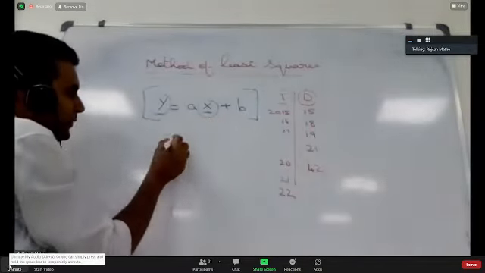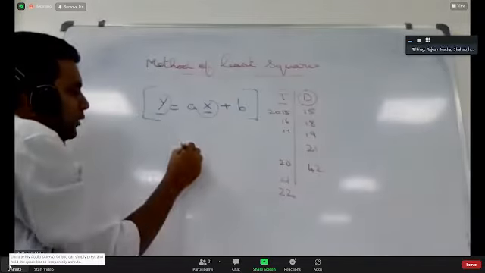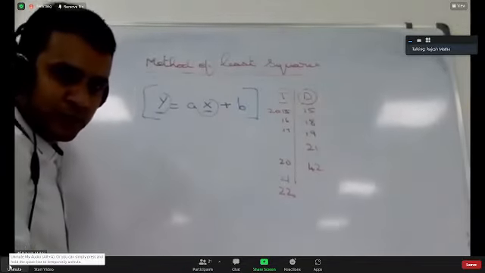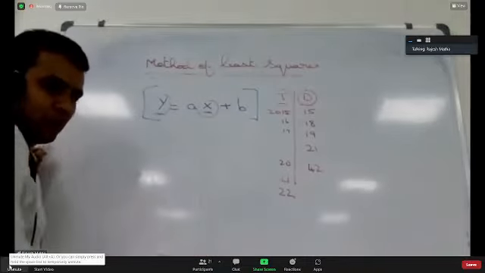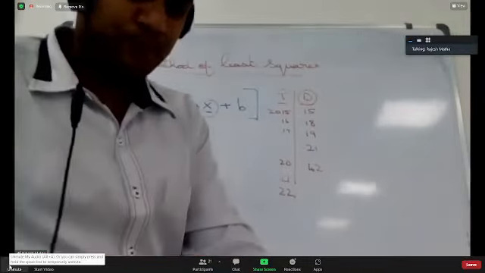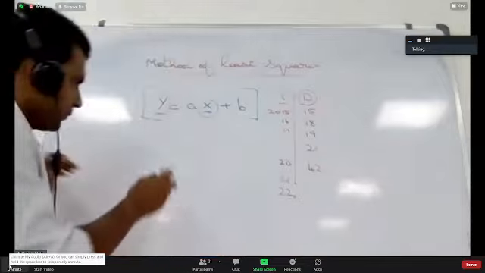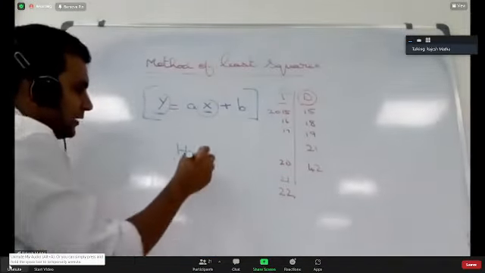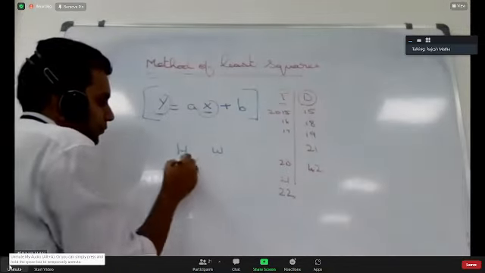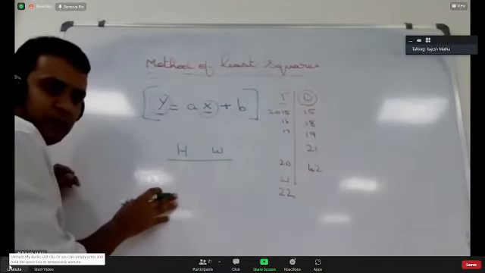Like for example, if I have the height of all of you who are attending here, there are 20 students attending, if I have 20 heights, and I have your weight, are you listening?